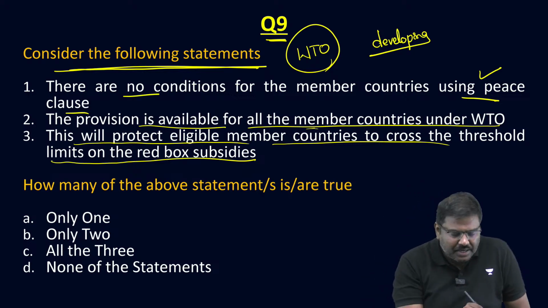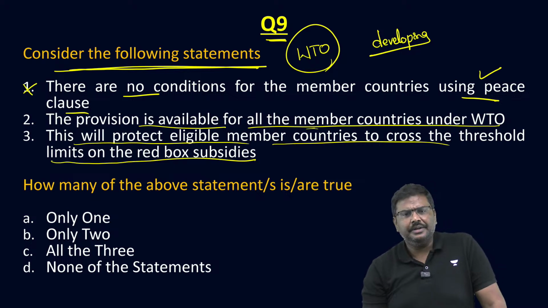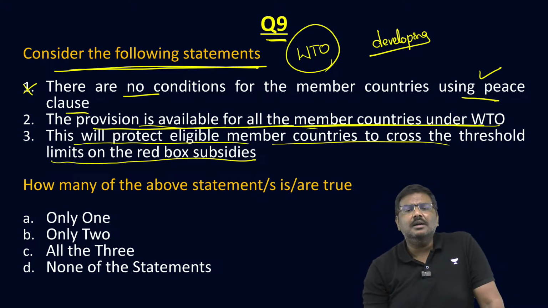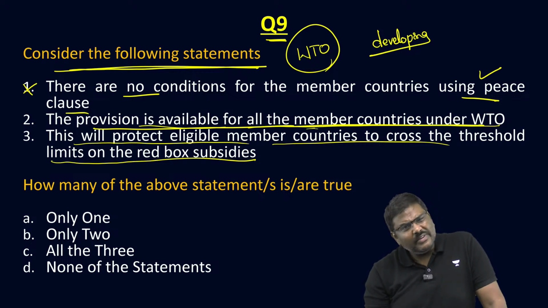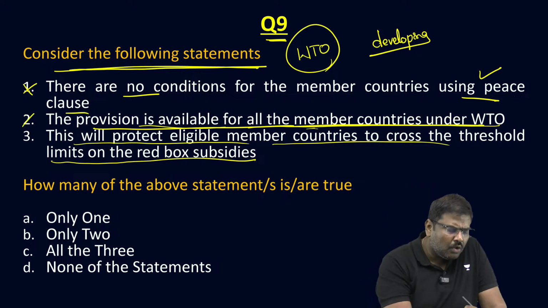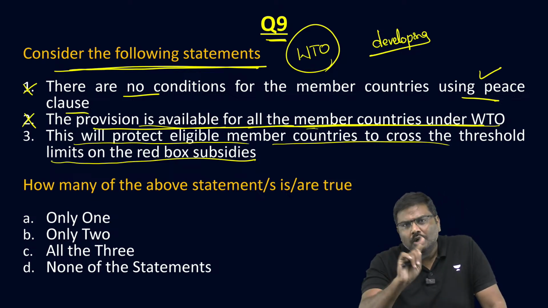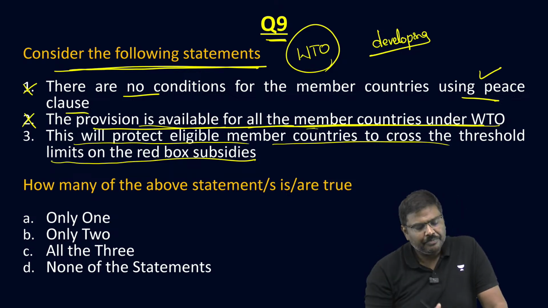Done. So there are no conditions? No, there are conditions attached to that. The provision is available for all the member countries under WTO. Is the peace clause available to all the member countries? No. It is available only for developing countries, not to all the countries.